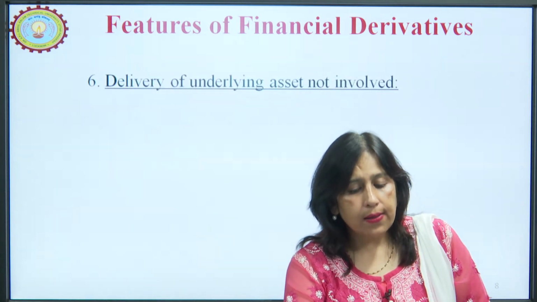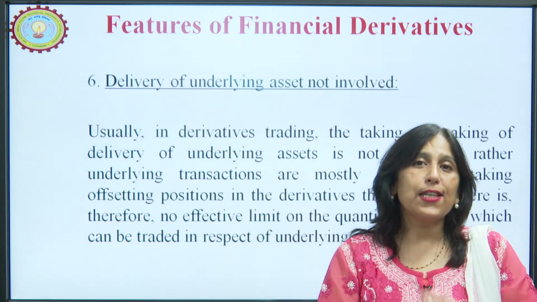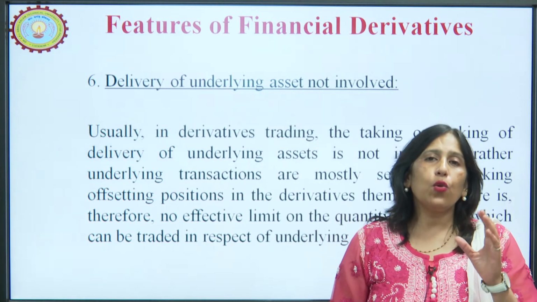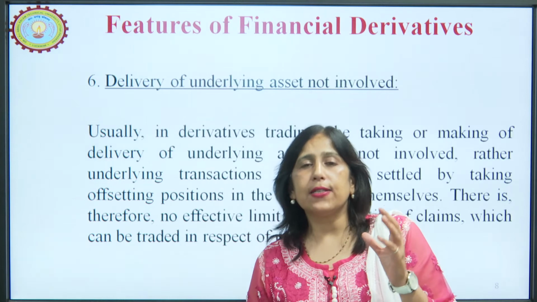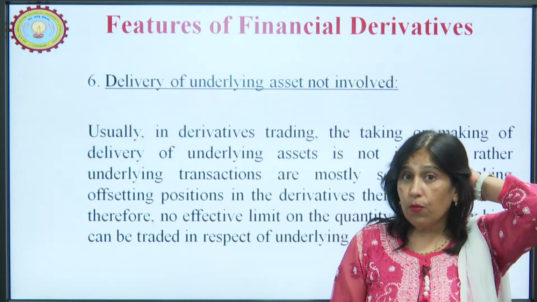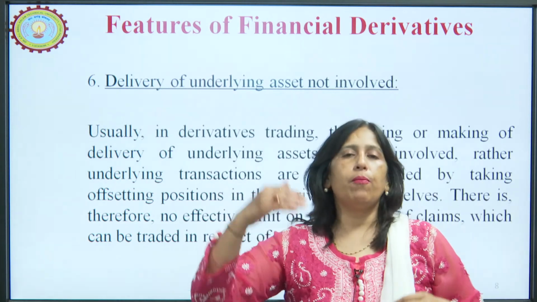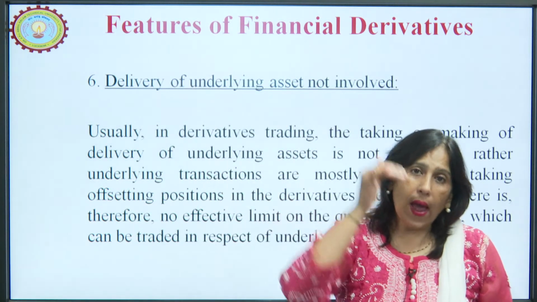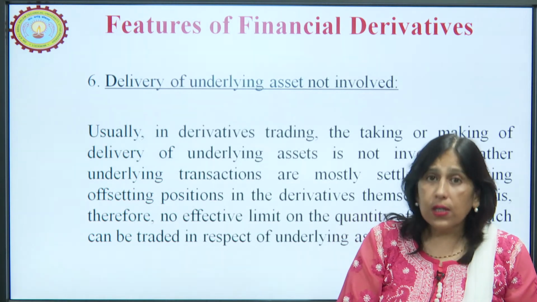Now, here the delivery of underlying assets is not involved. What happens in the cash segment? If we enter into a cash segment, suppose I buy the stock of Infosys. If I am a buyer, then what will happen? I will be paying the amount to the seller, and the seller is going to actually give me the delivery of the stocks.